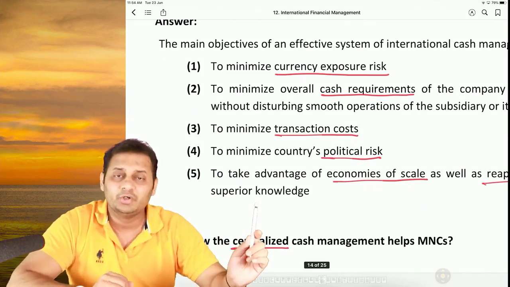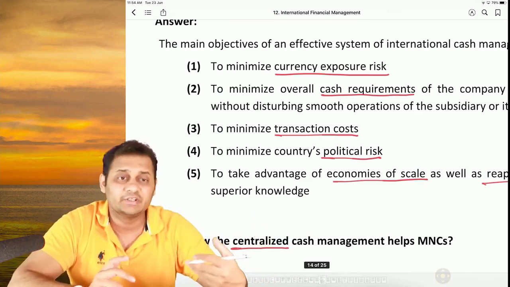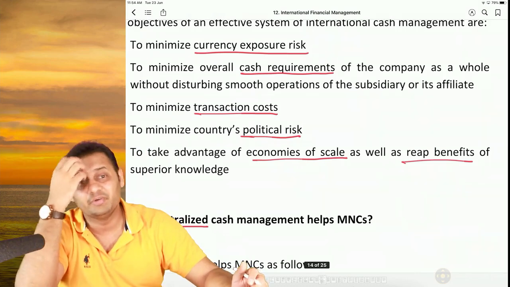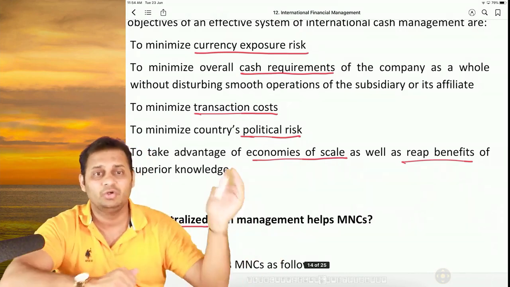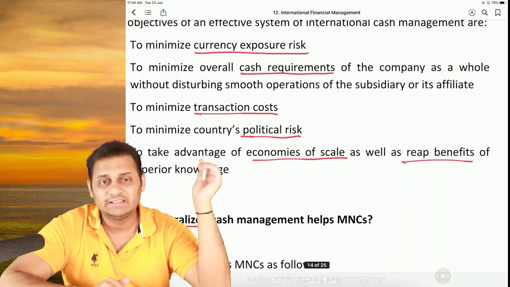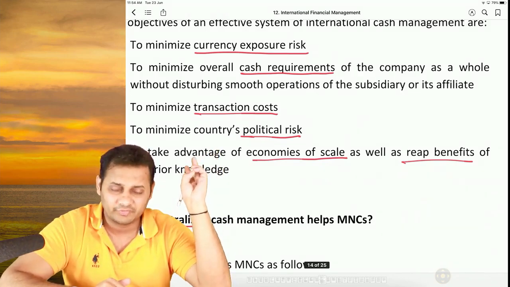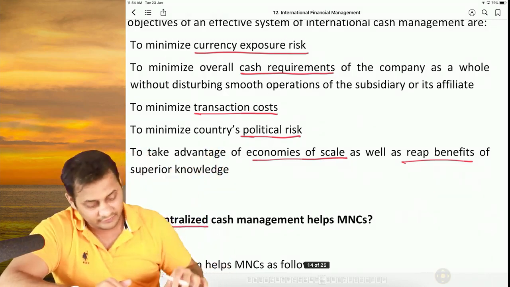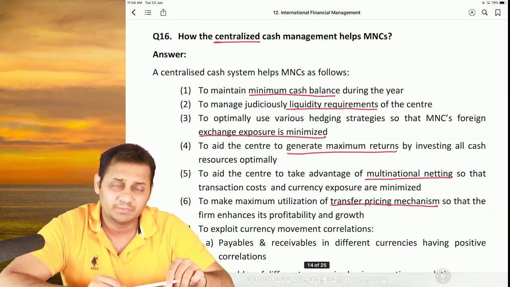The next objective is to take the benefit. See, if one country is allowing free movement of cash, that is a benefit that is available to you, and you can take that benefit. You can transfer money from that company to any other company that needs funds. So, to take advantage of economies of scale or reap the benefits of superior knowledge, these are some points. Reducing the risk, reducing the balance of cash, reducing the transaction cost, reducing the political risk, and then comes economies of scale, taking the benefit of that. Then comes centralized. How does centralized cash management help multinational companies?